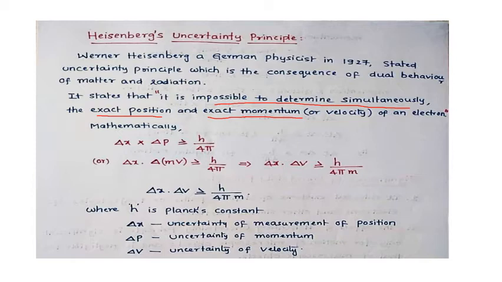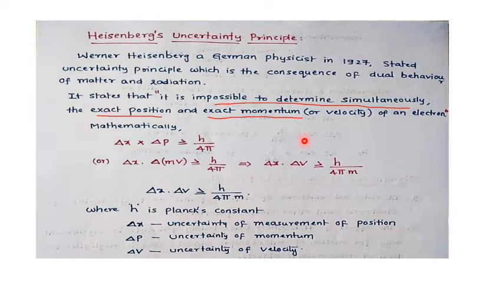Mathematically, this is the equation of Heisenberg's uncertainty principle: delta x into delta p. Delta x means uncertainty in position, some deviations or changes. So delta x into delta p is greater than or equal to h by 4 pi. This is a very important equation.